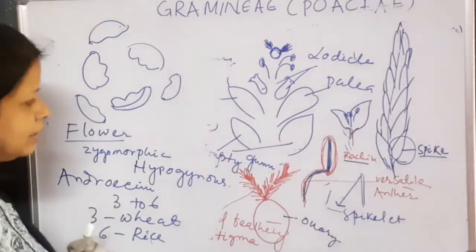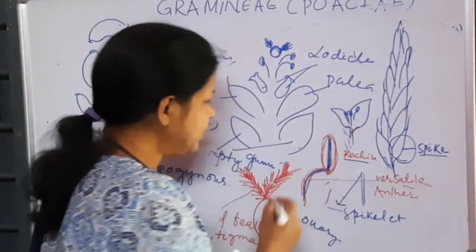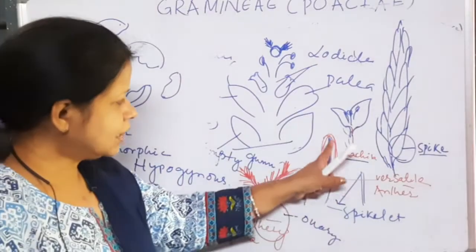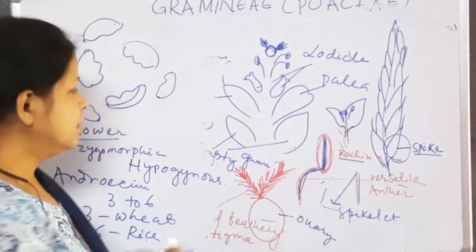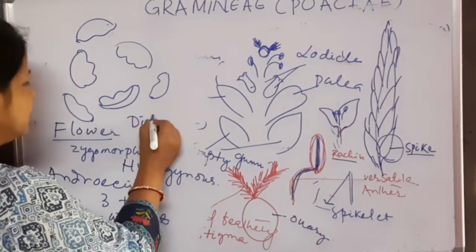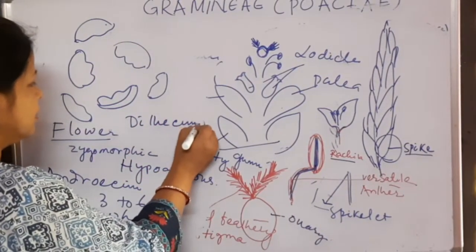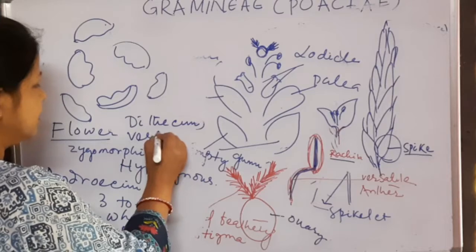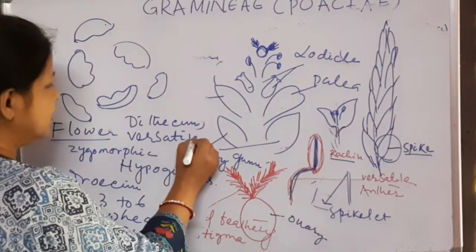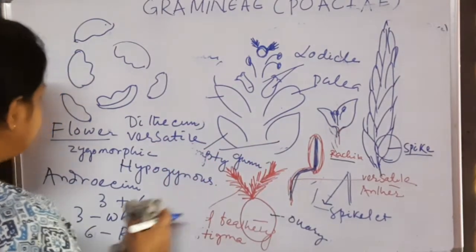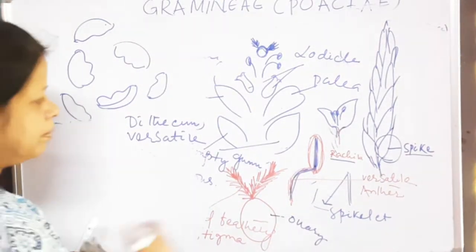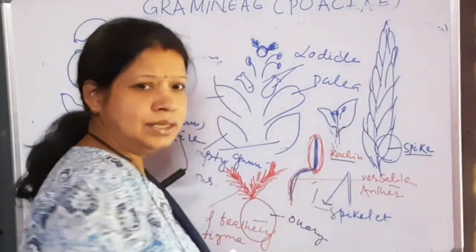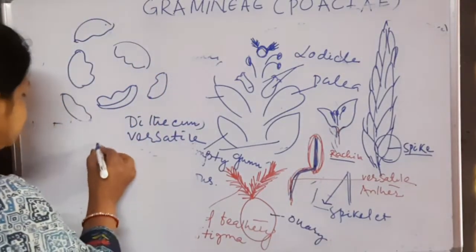This is the structure of stamen, and anthers are bilobed or dithecous anther. Dithecous. Versatile. Versatile means hanging anther, and it is basifixed. The filament attaches to the base of the anther, that is known as basifixed.